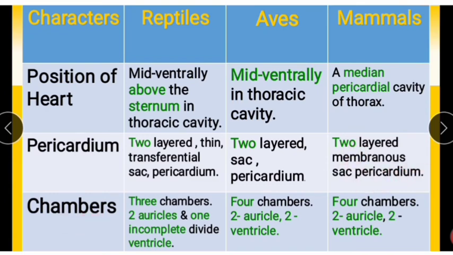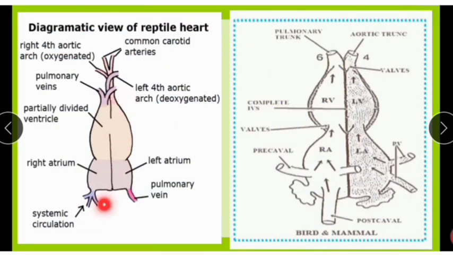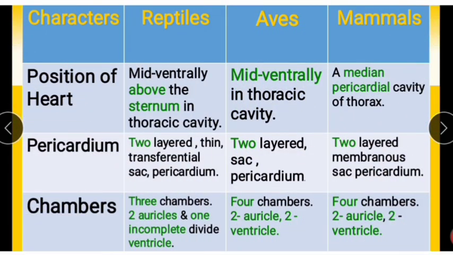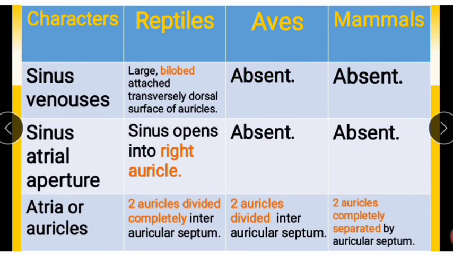Next, chambers. In reptiles, 3 chambers: 2 auricles and 1 incompletely divided ventricle. In aves, 4 chambers: 2 auricles and 2 ventricles. In mammals also 4 chambers: 2 auricles and 2 ventricles. Next character, sinus venosus.